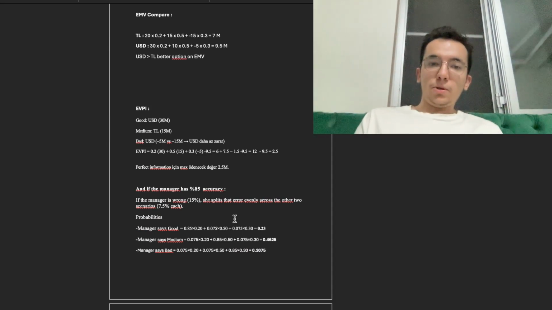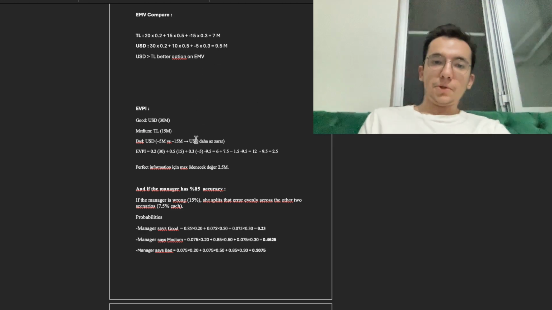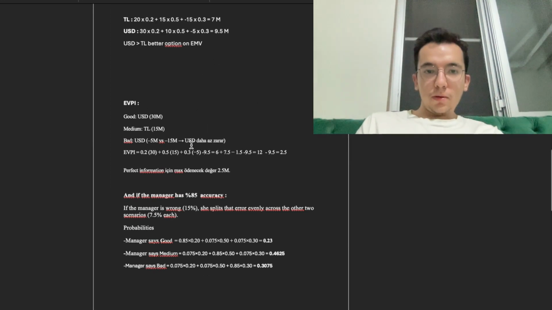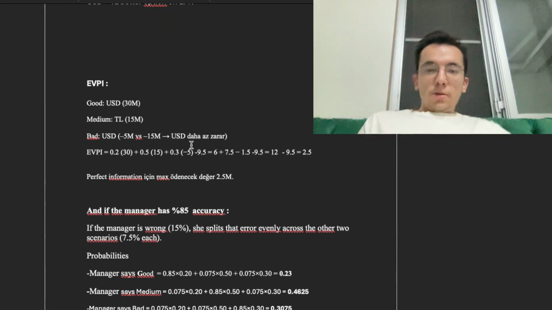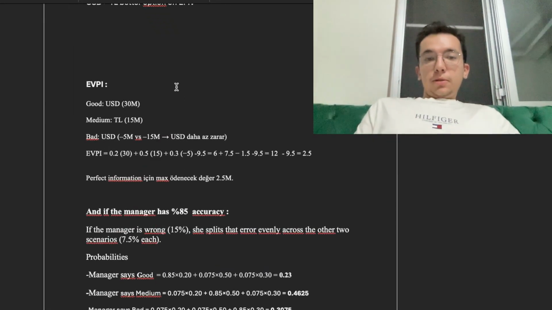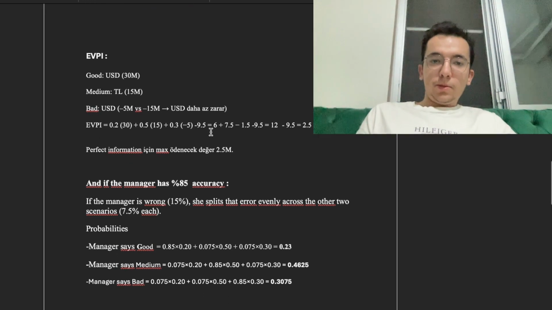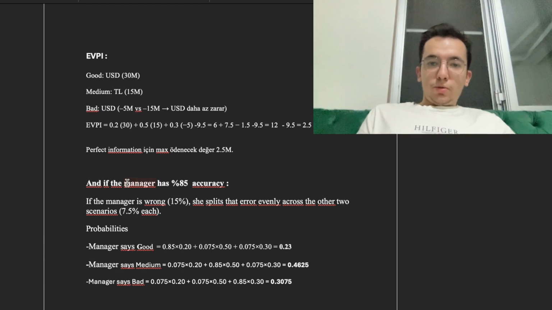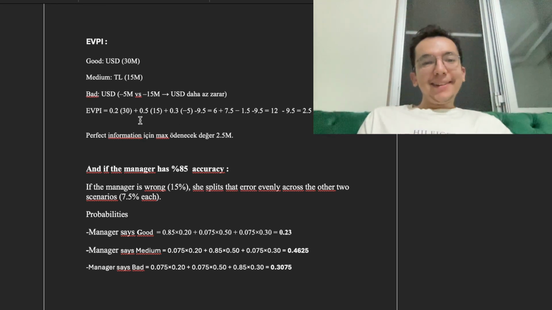So now we can continue with our senior manager, perfect information. For perfect information, for the good one 30 million, the medium one is 15. For the bad one we choose the less loss.